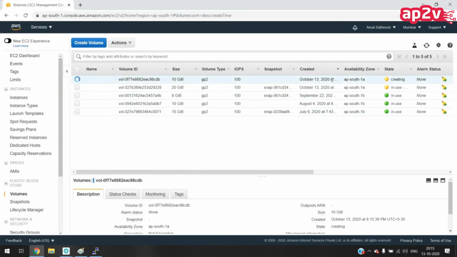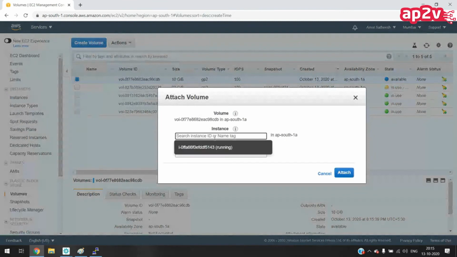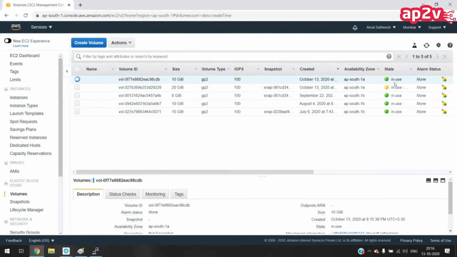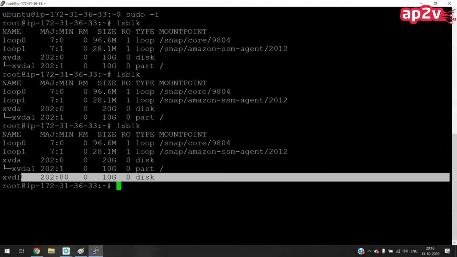We can see one volume is now creating. Now it is in available state, that means this is not used by any instance. Let me attach this to the instance. Go to actions, choose attach volume, and give the instance. I can see there is one running instance. I don't have any other instance, so I am choosing this. Attach. So now it is in use. Let me go back to the instance, and if I check lsblk again, I can see there is one more disk here.